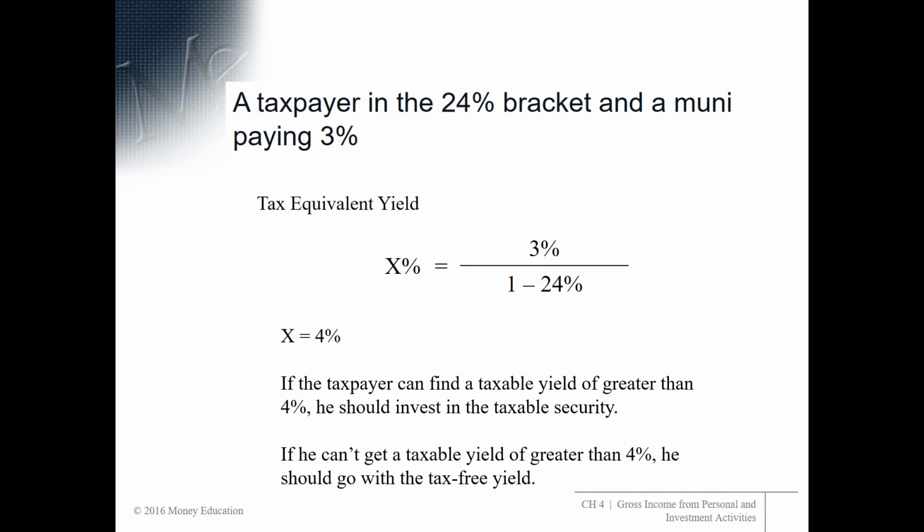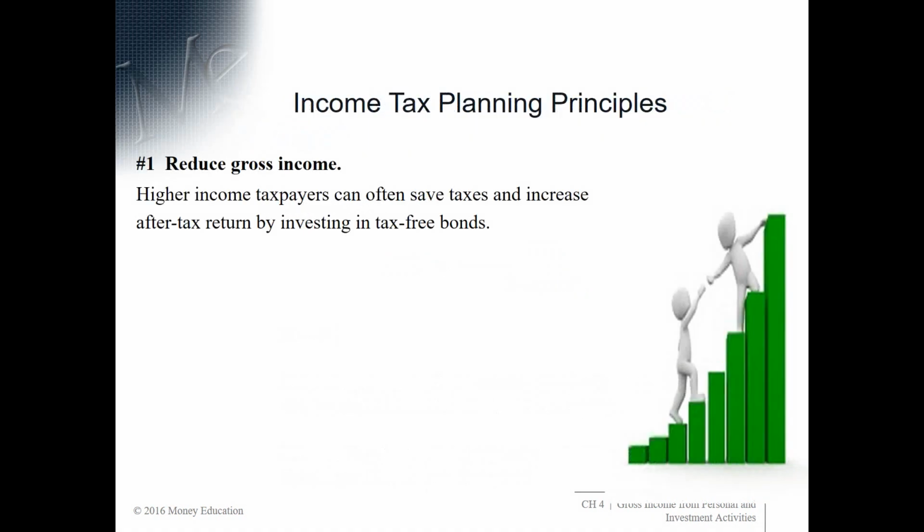Now, what this tells us is this: if the taxpayer can find a taxable yield of greater than 4%, he should invest in the taxable security. If he can't get a taxable yield of greater than 4%, he should go with the tax-free yield. So sometimes you come out ahead getting a lower interest rate that's tax-free. Sometimes you come out ahead getting a higher interest rate that's taxable. So this equation is very handy. So higher income taxpayers can often save taxes and increase after-tax return by investing in tax-free bonds. And the higher the tax bracket, the more likely they are to come out ahead by going with the munis.